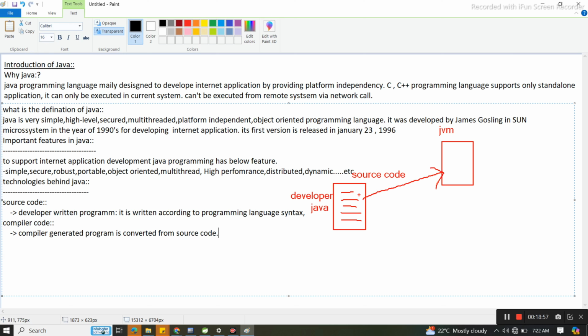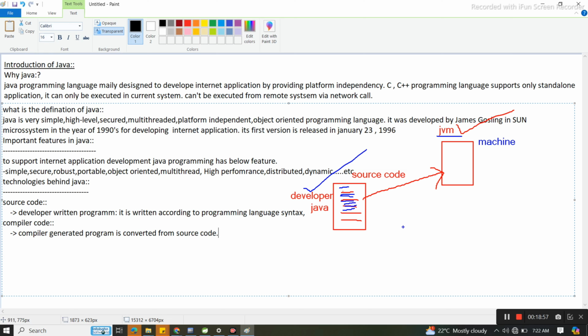The developer is a person, a human being. This code is written by a human, and JVM is a machine, so the machine can't understand this human-written code directly.